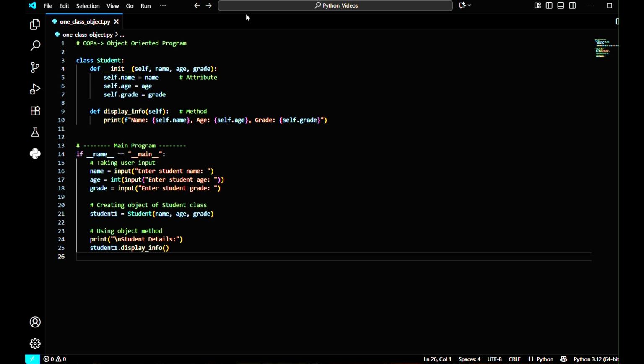OOPS has mainly four pillars. The first is abstraction, second is encapsulation, third is inheritance, and fourth is polymorphism. These four pillars are very important for OOPS. OOPS is a programming style that uses objects to organize code, and an object is a real world entity that has attributes, like data and properties, and behaviors, that means functions or methods.